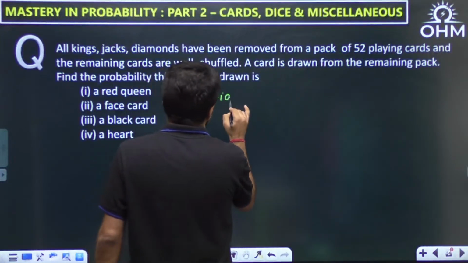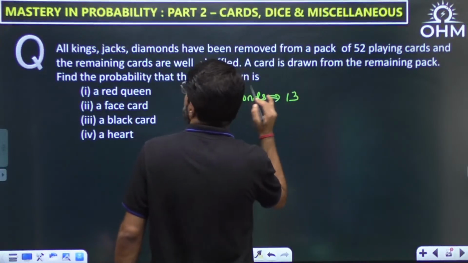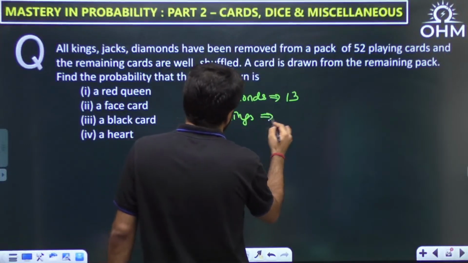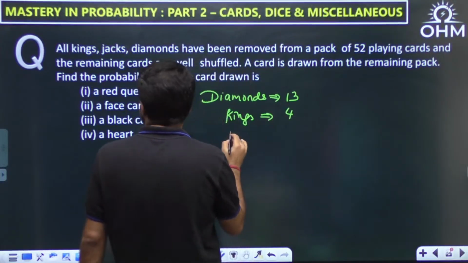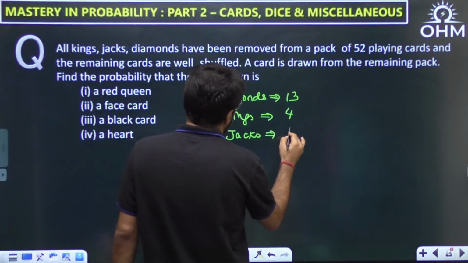See, how many diamonds are there? Diamond is again a suit, so there are 13 diamonds. And how many kings are there? Okay, there are total 4 kings. Okay, and how many jacks are there? Okay, there are 4 jacks.